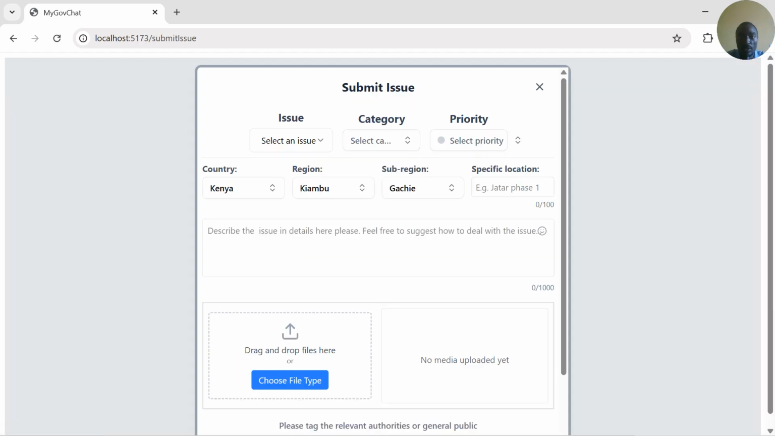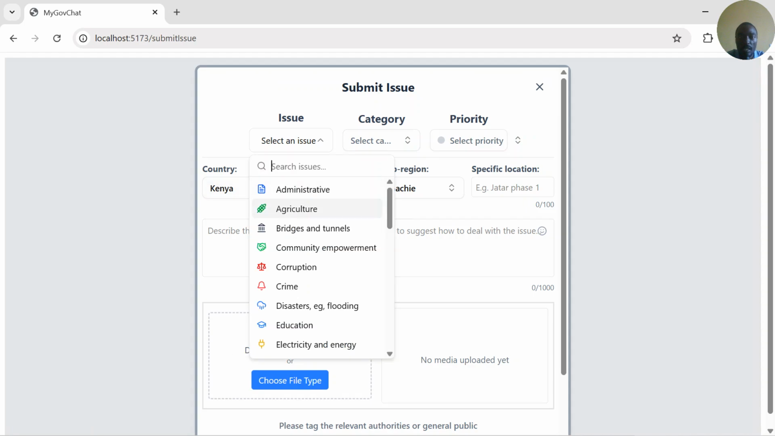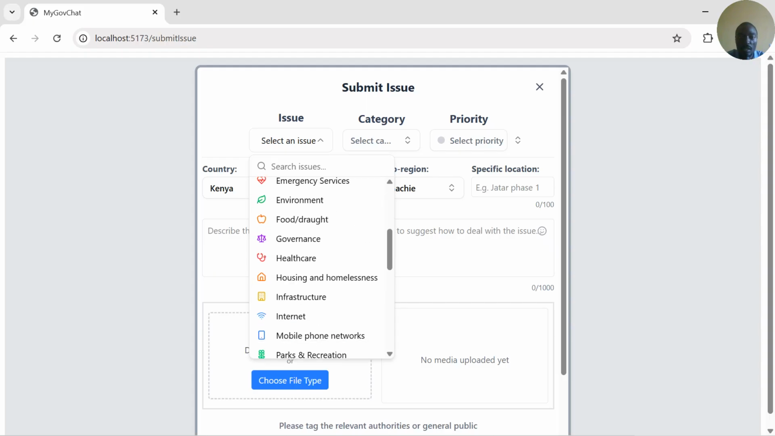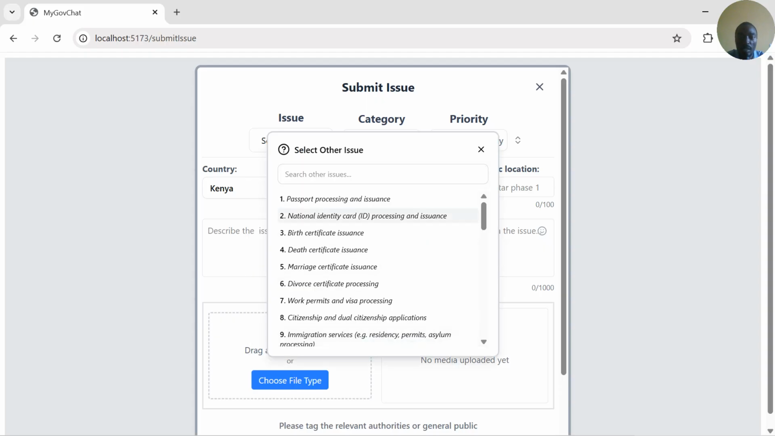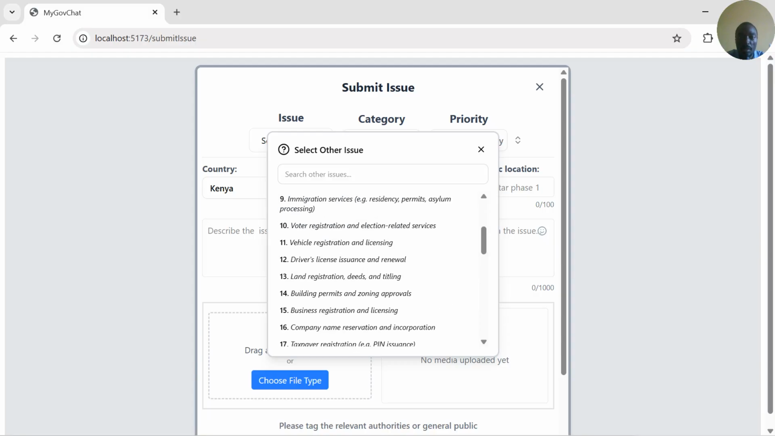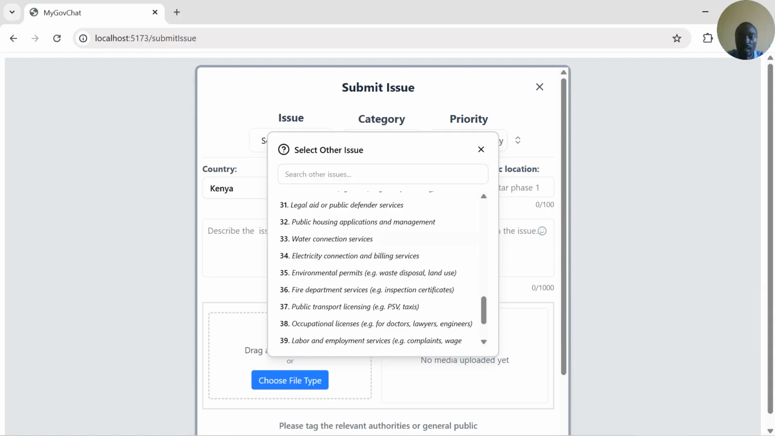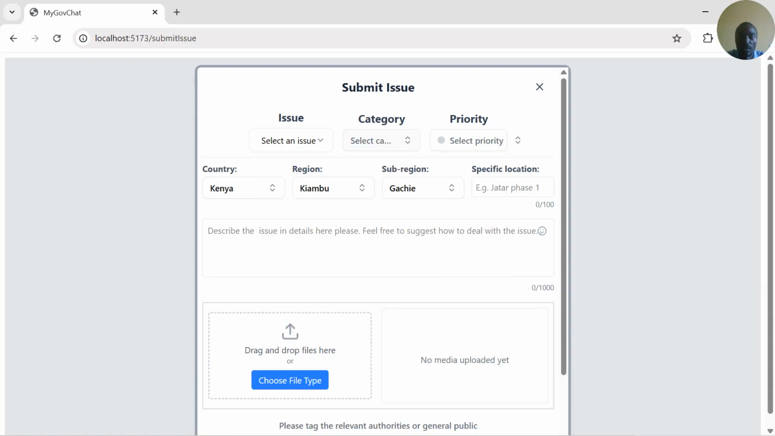So let me raise an issue as Morage. So here we can raise an issue. It can be agriculture, corruption, crime. It can be about drought, about healthcare. There are so many issues here, and you can see we have also other issues. So these other issues include the identification of important government documents like passports, national ID card, birth certificate, death certificate, women groups registration certificates, land registration. All these issues, you can raise an issue here that you want to bring to attention.